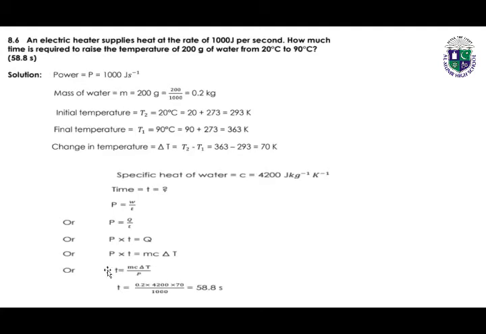So the unknown value will be on the left hand side and all the known values will be on the right hand side. By putting the values of m, mass, specific heat capacity, temperature, and power, and by calculating this, we will get the time, which is 58.8 seconds.